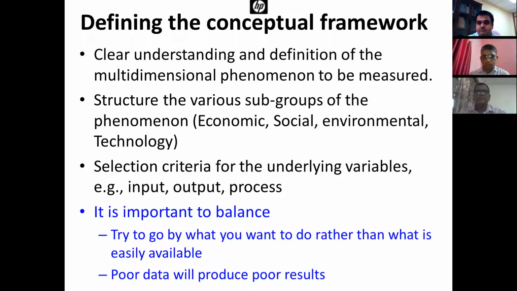Therefore it is important that we develop the index and select the indicators based on our purpose. But it is equally important that the data is robust, so that we can draw a meaningful comparison. Poor data will lead to poor results. So both the purpose as well as data availability should be taken care of when constructing the indicator index.